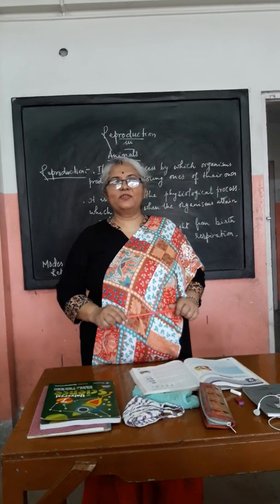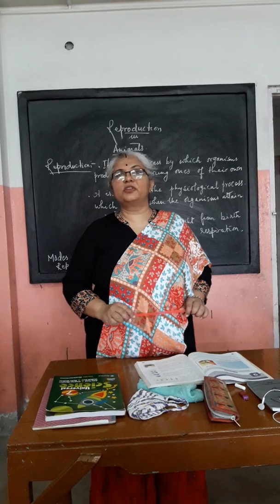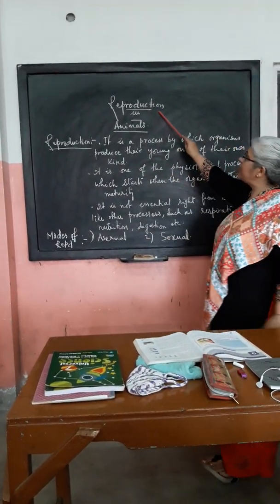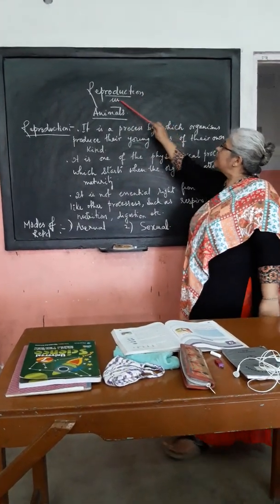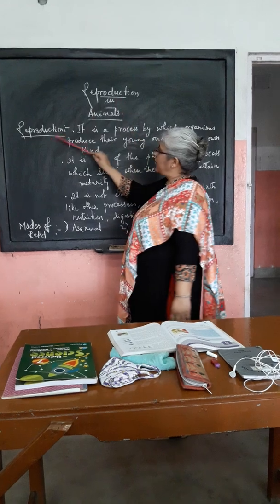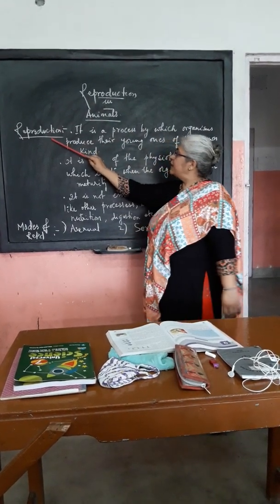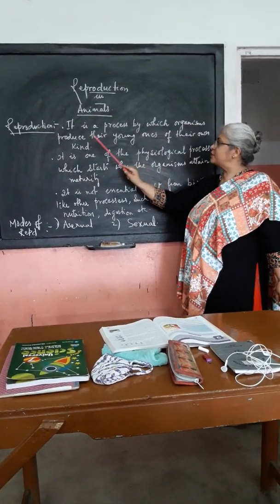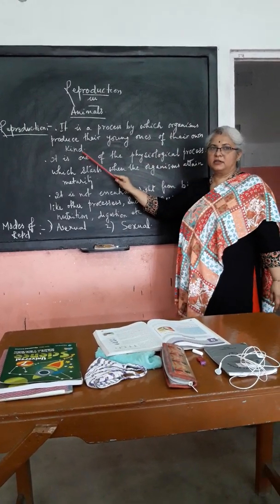Children, today we will be starting a new chapter that is included for your third term. The chapter's name is Reproduction in Animals. From the term reproduction itself, you should understand what this reproduction actually is. Reproduction is a process by which organisms produce their young ones of their own kind.